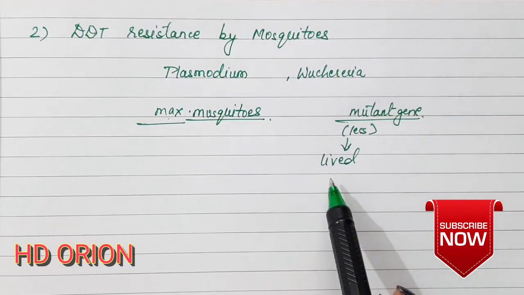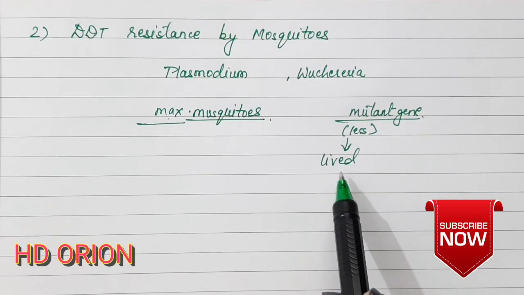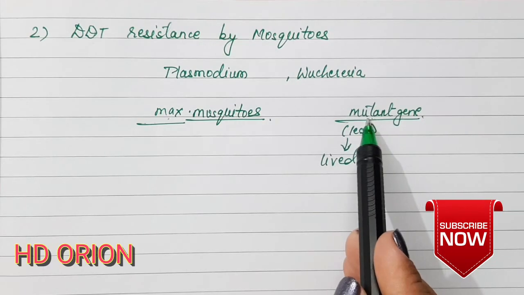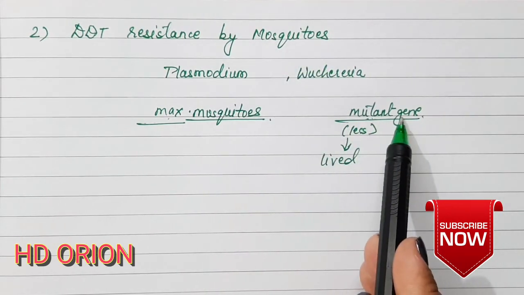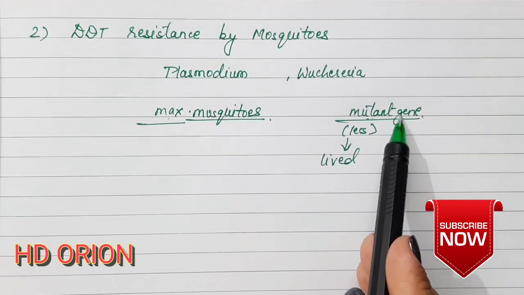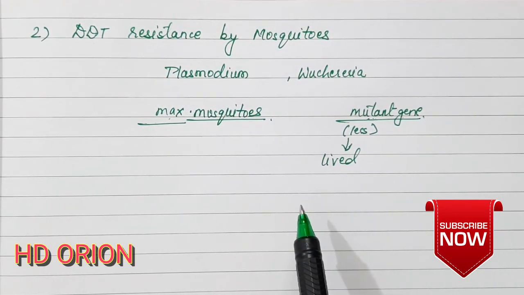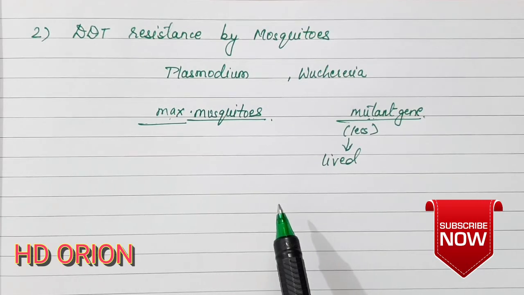Now, even after the spread of DDT, the mosquitoes were not killed, and this was only because of the presence of this mutant gene. So this was the variation in the normal species of mosquito, that the mutant gene actually came. This was a variation, and now the mosquitoes could not be killed, and therefore the species is still alive, and no pesticide could totally kill the mosquitoes from the society.